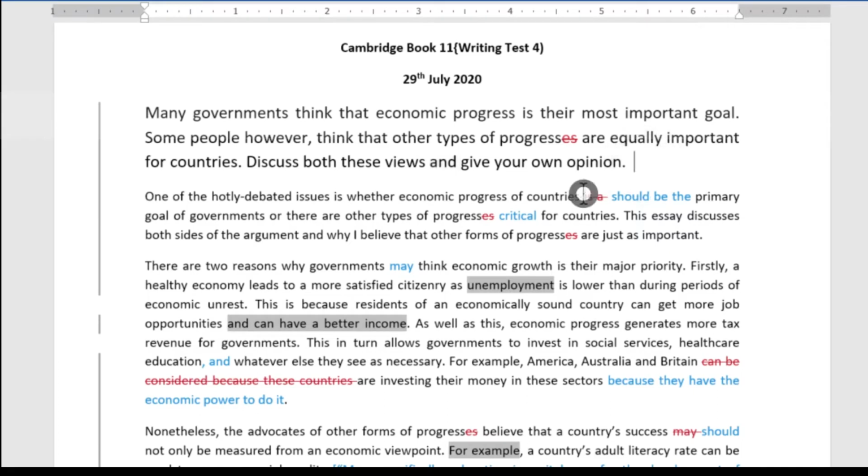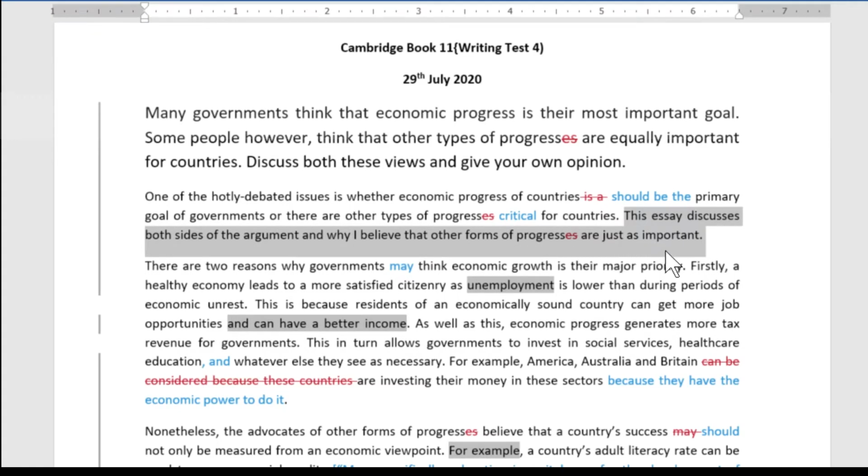I did change the language a little bit here. "Economic progress should be" just works better than "is". Okay. Another word in here: there are other types of progress critical for countries, just paraphrasing "important" up here. Good response to the question. This essay discusses both sides of the argument, both views, and why I believe that other forms of progress are just as important.